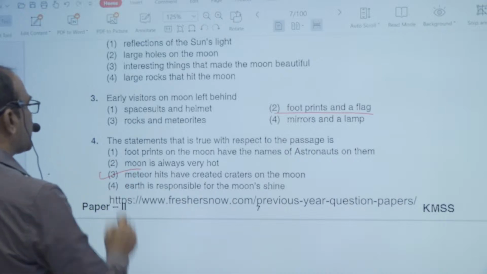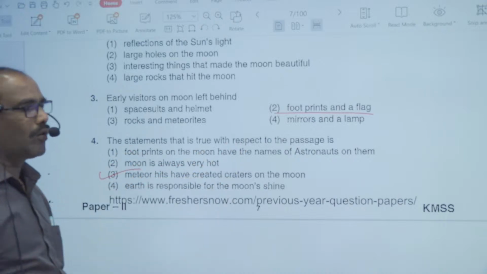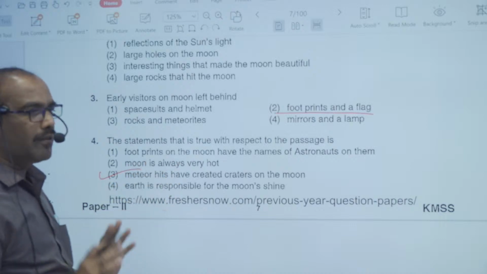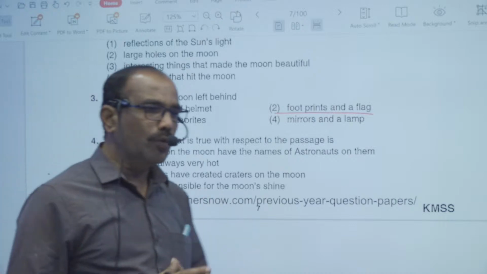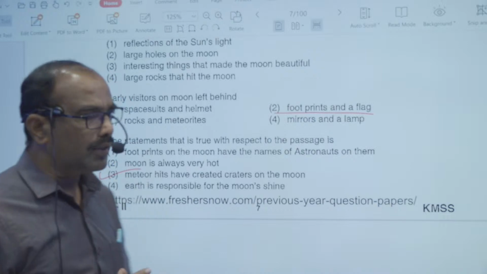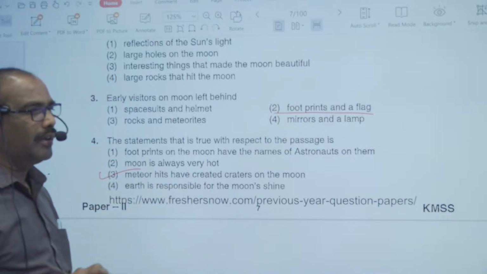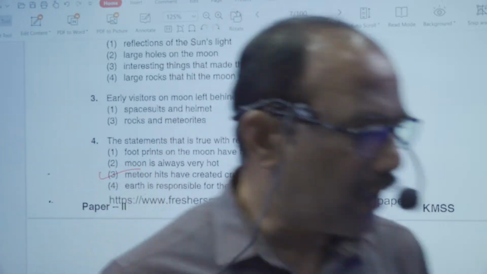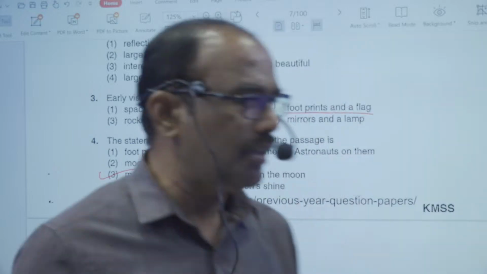So this one is right. All the three are wrong. Footprints on the moon have the names of astronauts on them. There are no names of the astronauts. Moon is always very hot, it says. Sometimes the moon is very hot and sometimes the moon is very cold. ಕೆಲವು ಸಲ ಅದು ಹಾಟ್ ಆಗಿದೆ, ಇನ್ ಕೆಲವು ಸಲ ಕೋಲ್ಡ್ ಇದೆ ಅಂತ ಅದು ಅರ್ಥ ಕೊಡ್ತಾ ಇದೆ. And earth is responsible for the moon's shine. Earth is not actually responsible for the moon's shine. That's why the third one is the right answer.